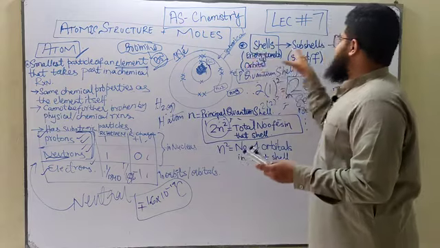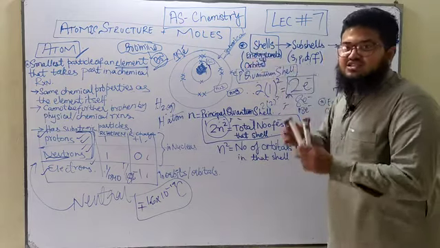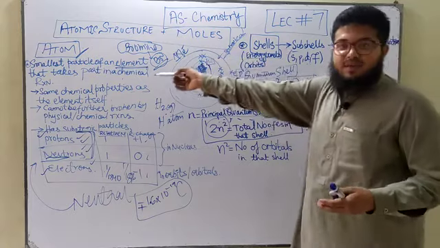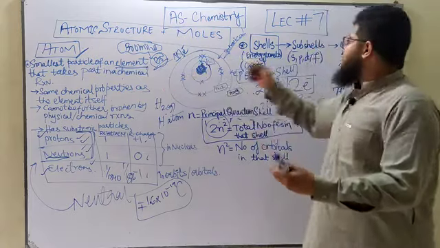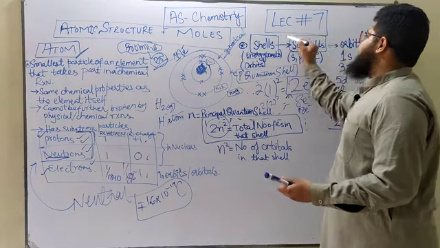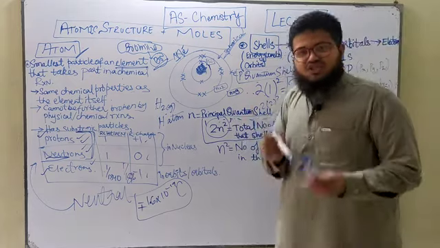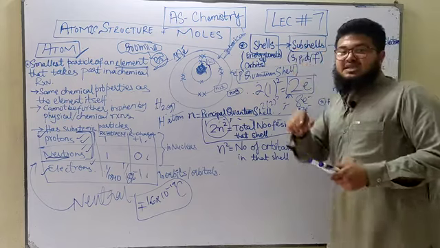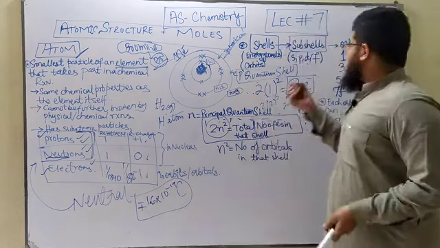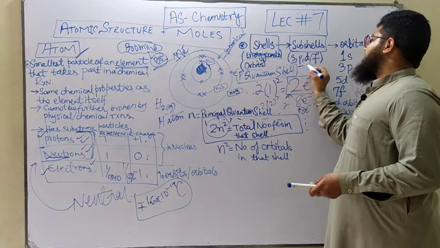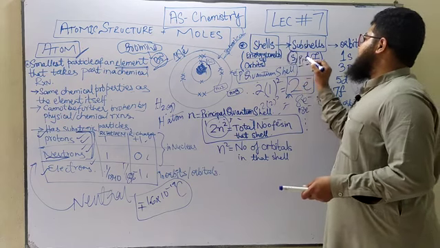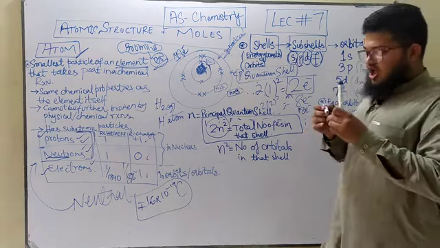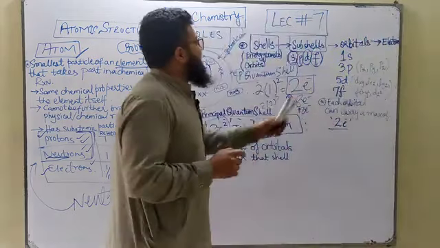Within the shells we've got subshells. Sub means inside. Remember subatomic particles. So subshells are basically present inside the shells. These are smaller regions present inside the shells, and these subshells are of 4 types, and each type is given a particular name. There is an S subshell, a P subshell, a D subshell, and an F subshell. These are the 4 subshells that we have over here.